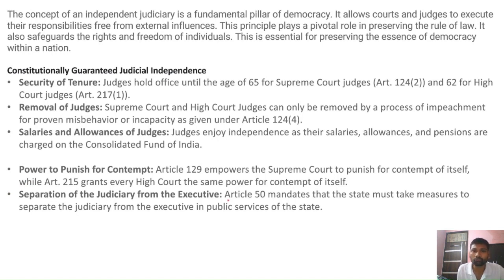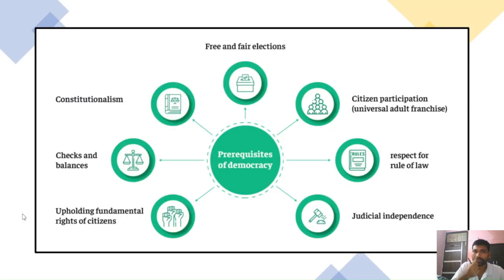So, Article 50 of the Directive Principles of State Policy guaranteed that the state must take measures to separate the judiciary from the executive in public services of the state. So, these are some of the constitutionally guaranteed provisions which ensure judicial independence. And next, why a constitutionally guaranteed independent judiciary is a prerequisite for democracy? We need to look into this aspect as well.